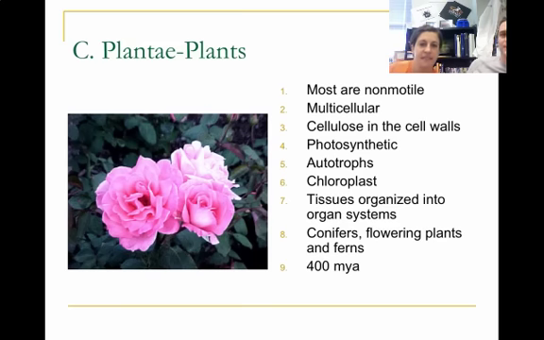All right, Plantae are plants. These are mostly non-motile, meaning they don't move around. They are multicellular. They use cellulose, which is in their cell walls. Photosynthetic. They're autotrophs, so they're making their own food from the sun. They do contain chloroplasts. The tissues are organized into organ systems. Examples are conifers, flowering plants, and also ferns. So this was 400 million years ago with the first fossils for these.